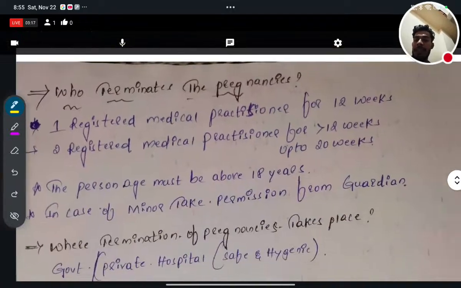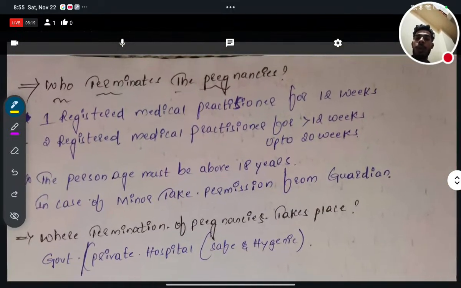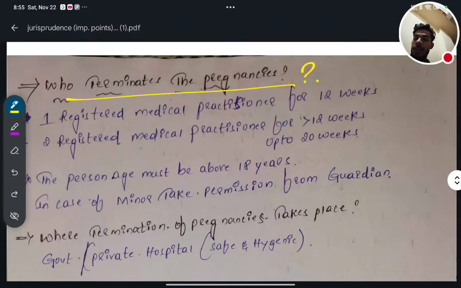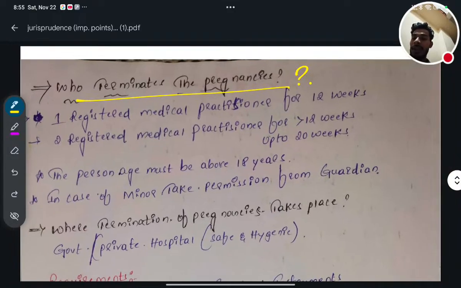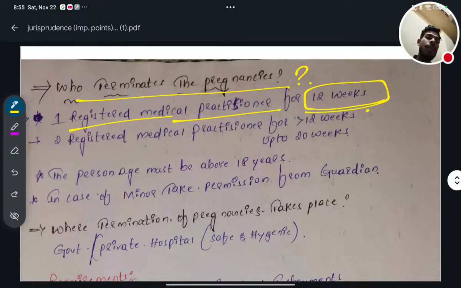So next we'll see who terminates the pregnancies, who is eligible. So number one condition for that: one registered medical practitioner for 12 weeks. What is that 12 week? For 12 weeks of pregnancy. So for the termination of a 12-week pregnancy, one registered medical practitioner is needed.